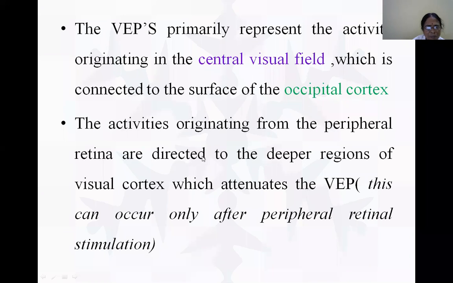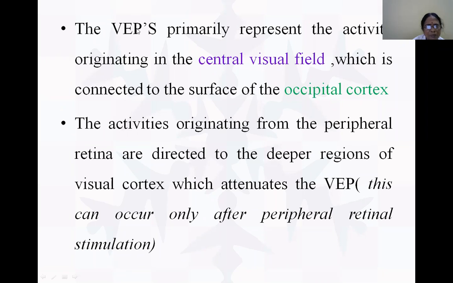So what happens to the peripheral retina? The activities originating from the peripheral retina, whatever activities originate from the periphery, are directed to the deeper regions of the visual cortex, and this in turn attenuates the visual evoked potential.